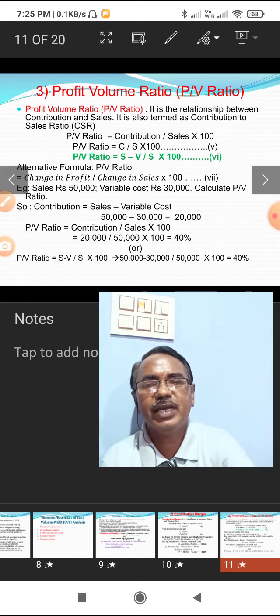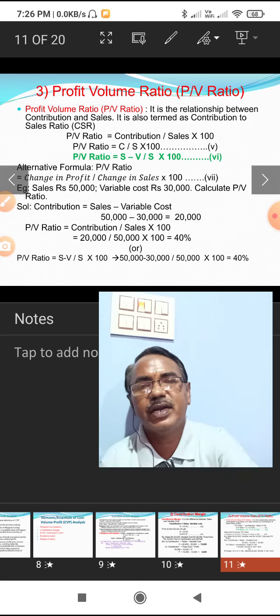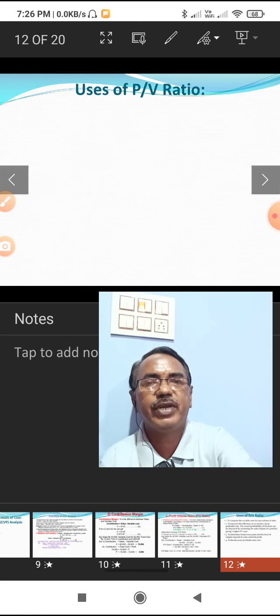Alternatively, we can calculate PV ratio directly, sales minus variable cost by sales into 100. Sales minus variable cost is nothing but contribution by sales into 100. Here 50,000 minus 30,000 by 50,000 into 100. We can obtain 40% as the PV ratio.